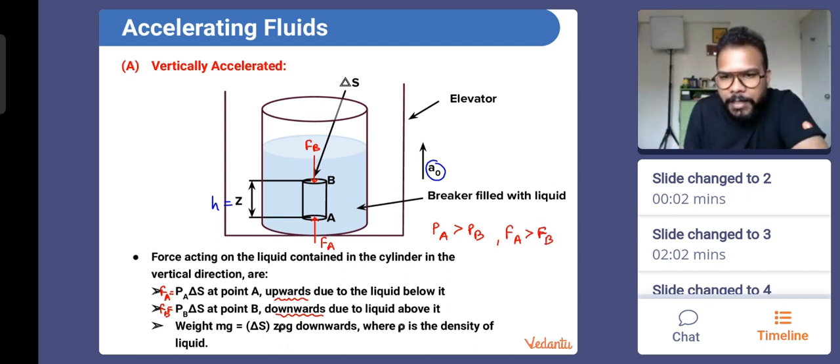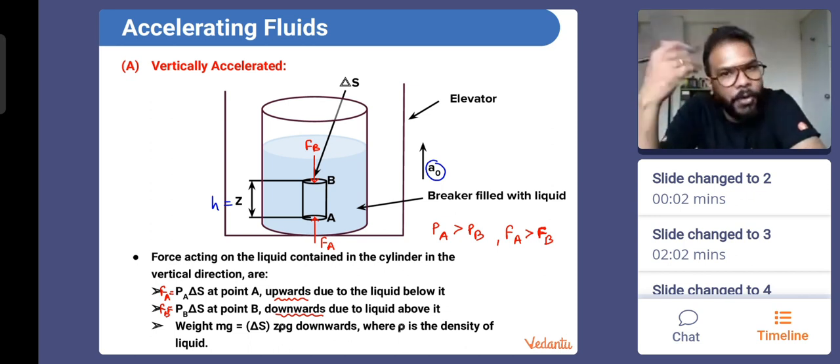Fa is stronger than Fb. I am telling you that is true. Okay. So that means what? Even if there is a solid body inside a liquid, what is that force which it is experiencing because of liquid pressure? It is always upward. Because of liquid pressure, a body inside the liquid will experience a force that is always upward. Do you know what this force is called? Yes. Though today we are not discussing buoyancy, I've already given you the idea of buoyancy.